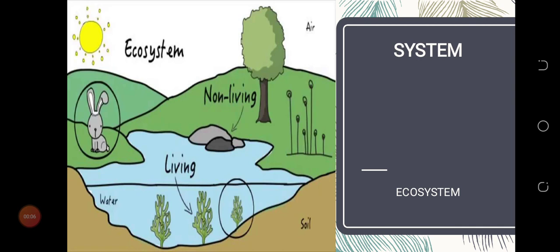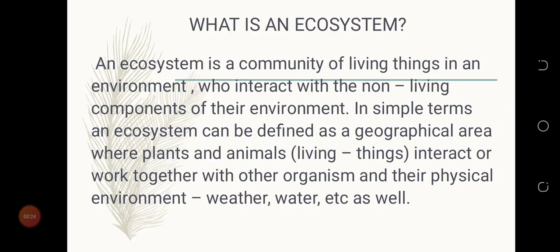We are still under system. In our previous lesson, we talked about the digestive system. Today, we're moving on to ecosystem. Someone may ask, what is an ecosystem? An ecosystem is a community of living things in an environment who interact with the non-living components of their environment.